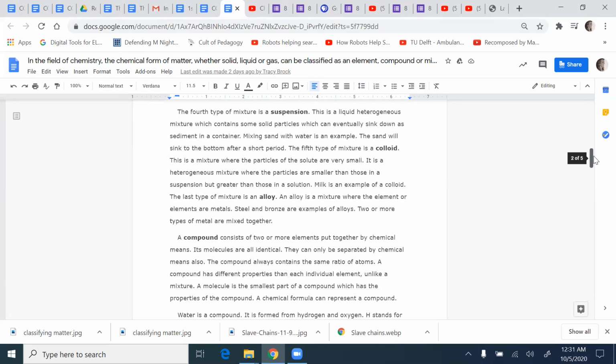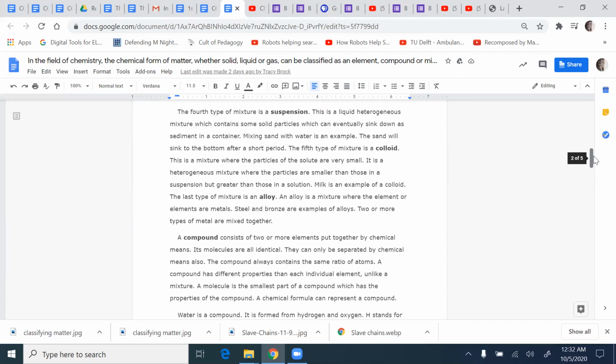The 4th type of mixture is a suspension. This is a liquid heterogeneous mixture which contains solid particles which can eventually sink into the container. Mixing sand with water is an example. The sand will sink to the bottom after a short period. The 5th type of mixture is a colloid. This is a mixture where the particles of the solute are very small. It is a heterogeneous mixture where the particles are smaller than those in a suspension. Milk is an example of a colloid.